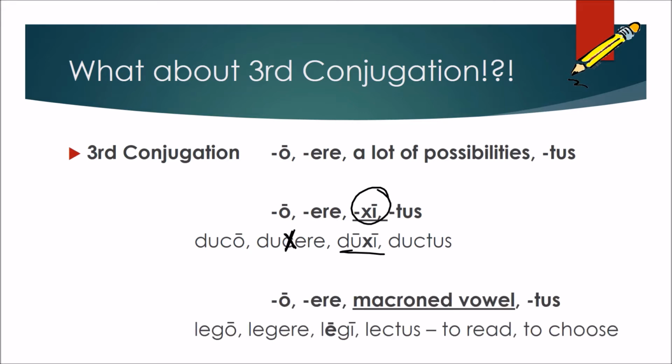Another addition that we can actually see in our example duco, ducere above, as well as lego, legere, is the addition of a macron vowel in the third principal part. Duco, in addition to the X, gets a macron over the U, and lego, legere has the macron over the E that's not present in the first two parts.